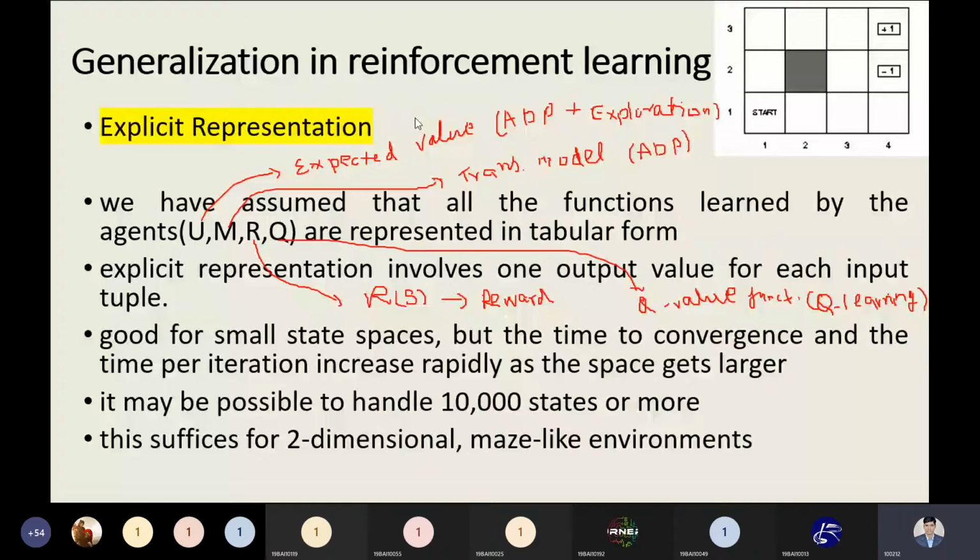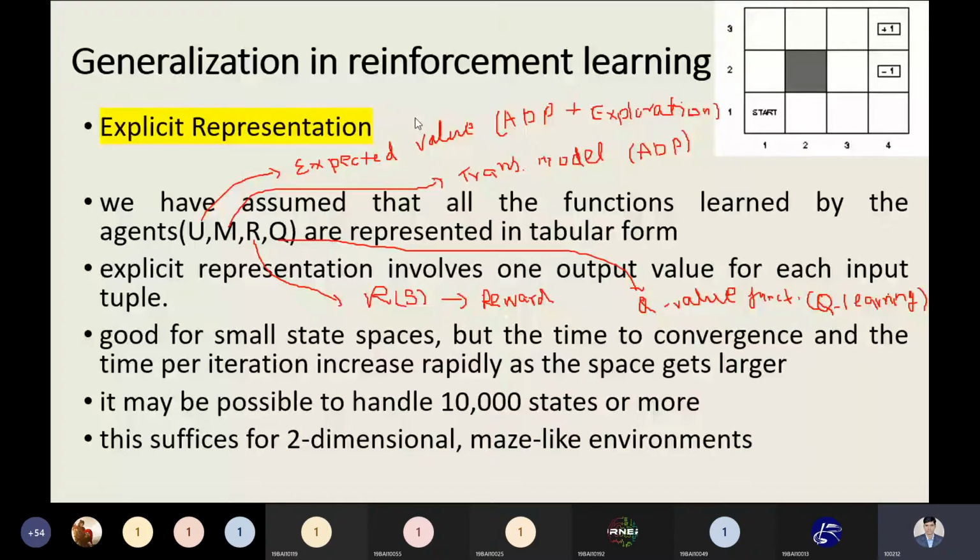The explicit representation involves only one output value with each input tuple. So what is this tuple? Tuples contain some important parameters. What are the parameters? Current state utility value, reward function, reward state value. The reward function, or we can say the reward value, is to be generated by the current state.